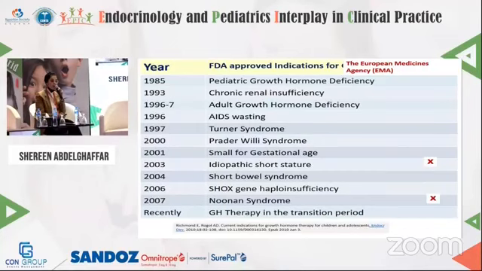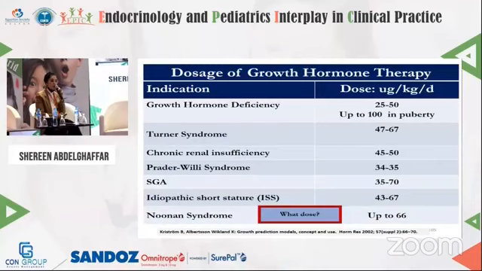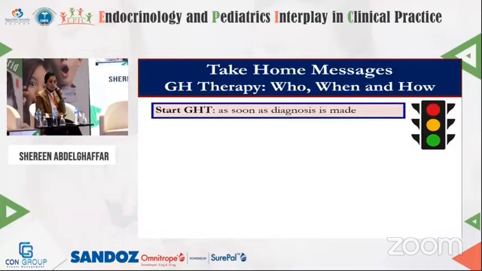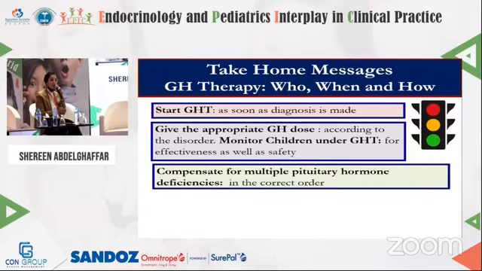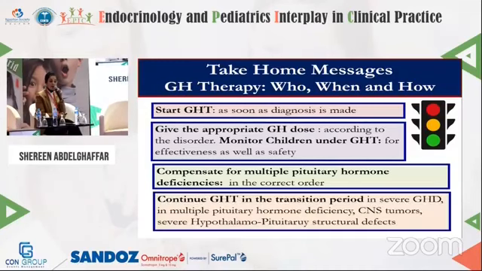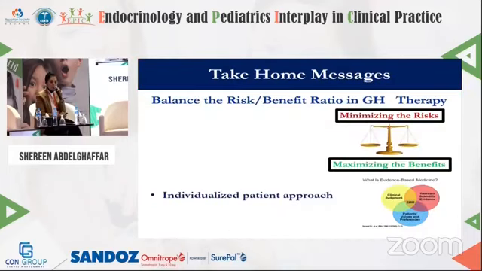Remember, please, the approved indications of growth hormone therapy, and remember that the dose differs according to the cause. We should start growth hormone therapy as soon as the diagnosis is made and give the appropriate dose and monitor the child for effectiveness as well as safety. Don't forget to compensate for multiple pituitary hormone deficiencies in the correct order if they are present. And don't forget to continue growth hormone therapy in the transition period in cases with severe growth hormone deficiency, multiple pituitary hormone deficiency, CNS tumors, and severe hypothalamo-pituitary structural defects.